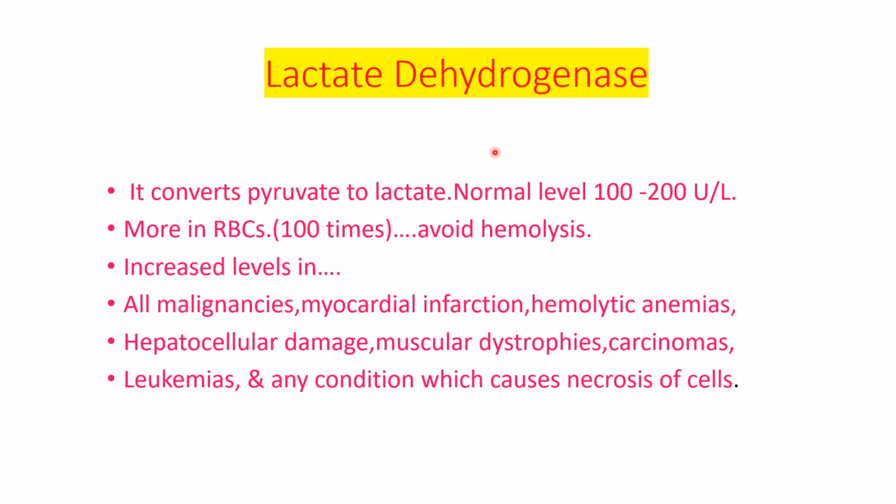So lactate dehydrogenase is measured, but it will not give you the idea about which condition is present. For that, we have to measure some other parameters along with the lactate dehydrogenase.